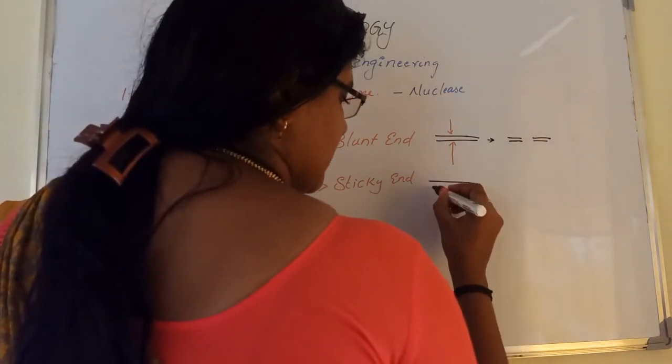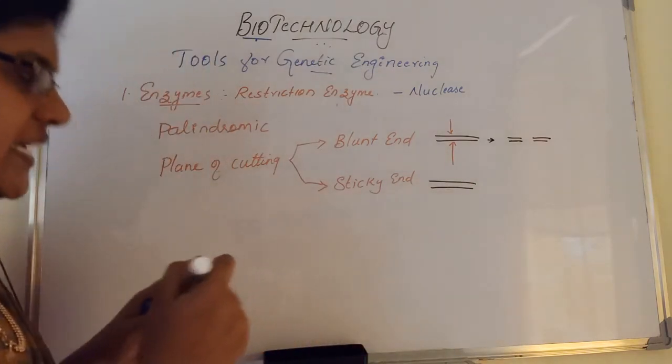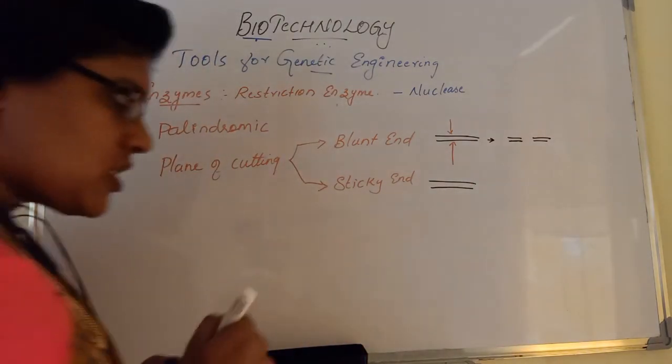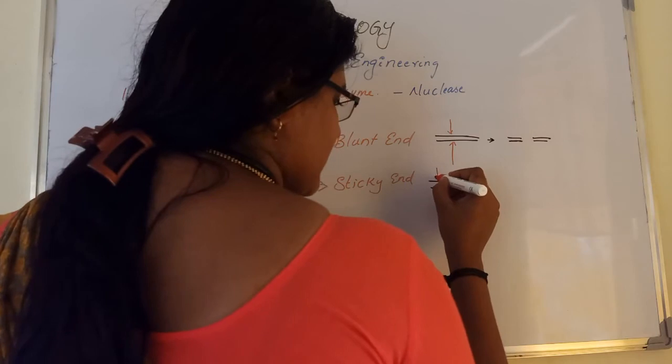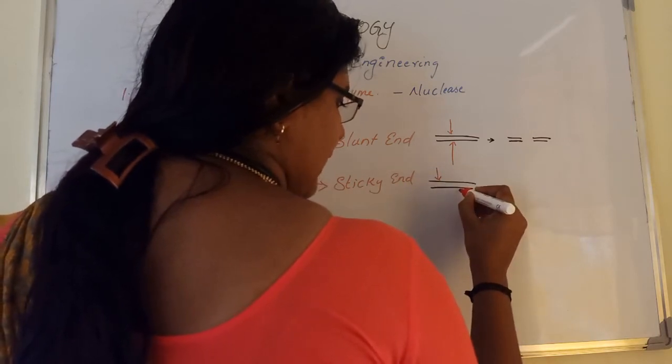Now come to sticky end. Sticky end means the restriction endonuclease cuts at two specific sites, here and here.